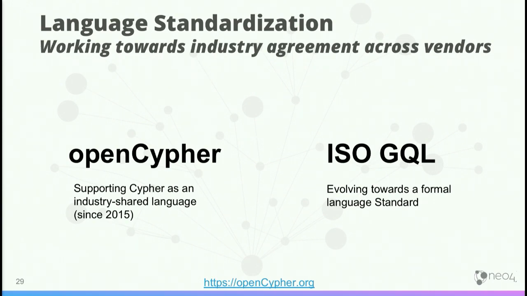And so we've always believed that for end users to be able to have a rational, valuable space that's pleasant to work in, you want vendor independence with respect to the language. And so in 2015, we actually announced that our query language Cypher was something we were opening up. And if you go to opencypher.org, you'll actually see quite a few tooling providers and quite a few graph database technology providers have added Cypher support.